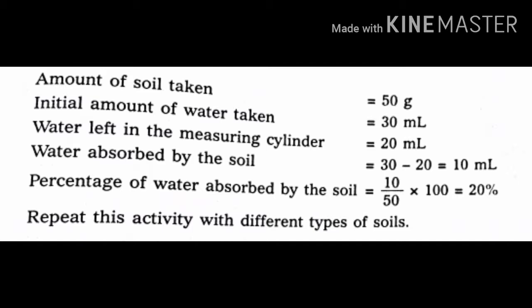Here the absorbed amount of water is 10 ml and the soil initially we took is 50 grams. 10 by 50 into 100 is equal to 20%.